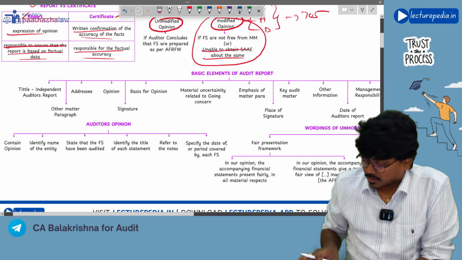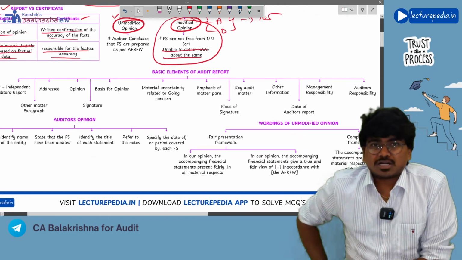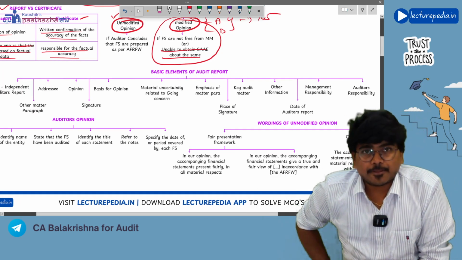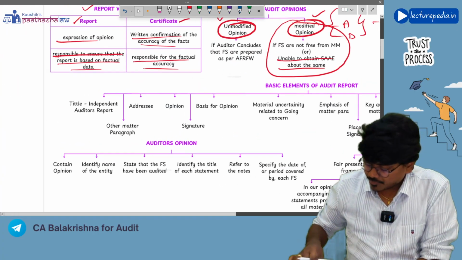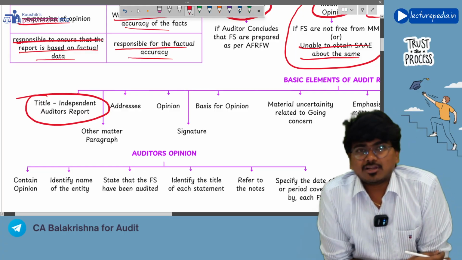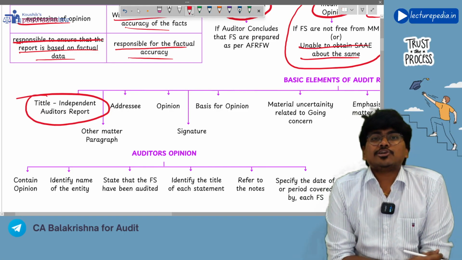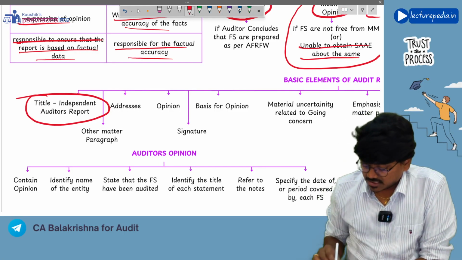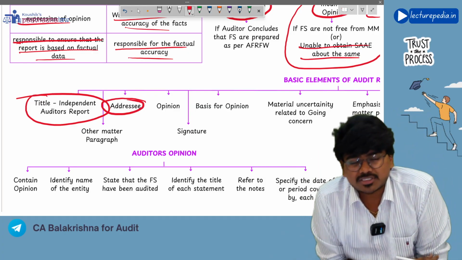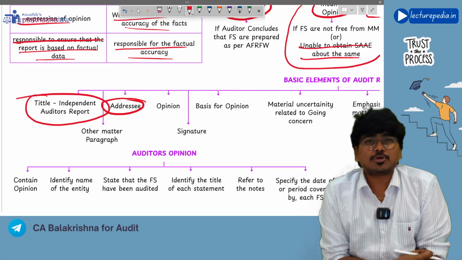Okay, so now firstly, the format of the audit report. What are the basic elements, the paragraphs that will be there in the audit report? Let's see. First of all, there will be a title, right? What will be the title of the audit report? It will be Independent Auditor's Report. Next, there will be an address, that means to whom you are giving this audit report. Generally, in case of a company, you will give the audit report to members.